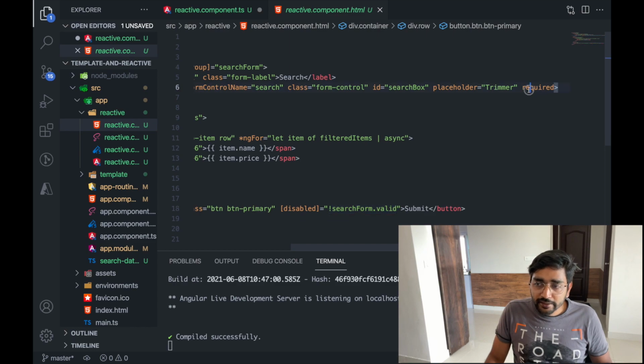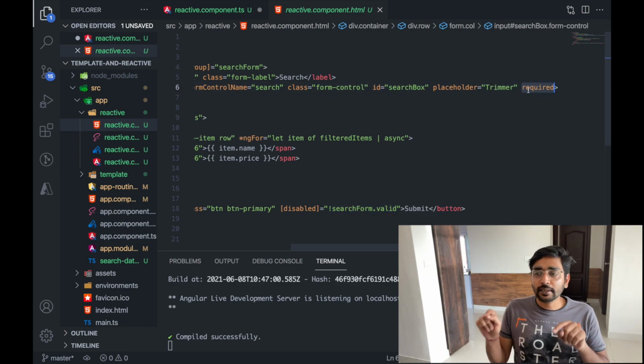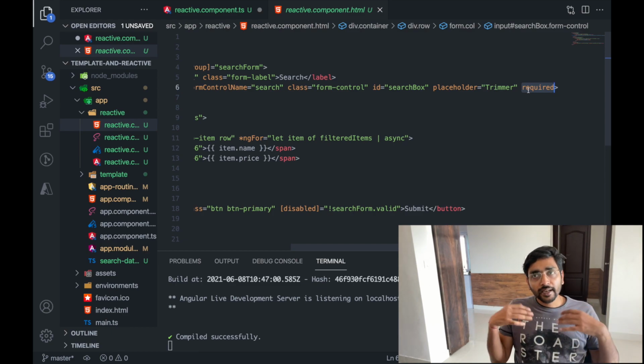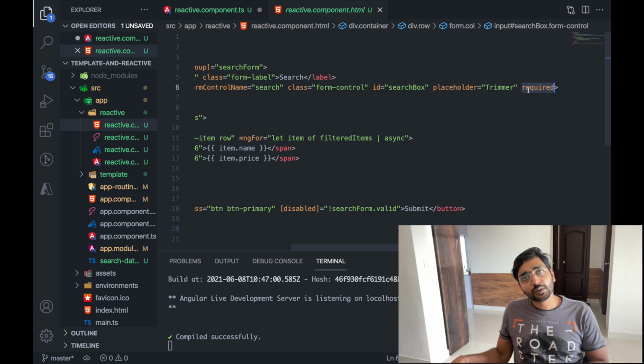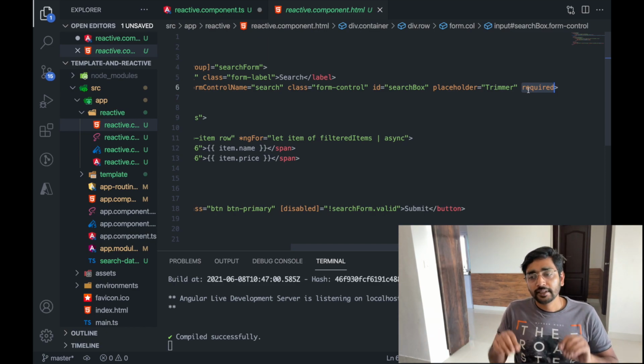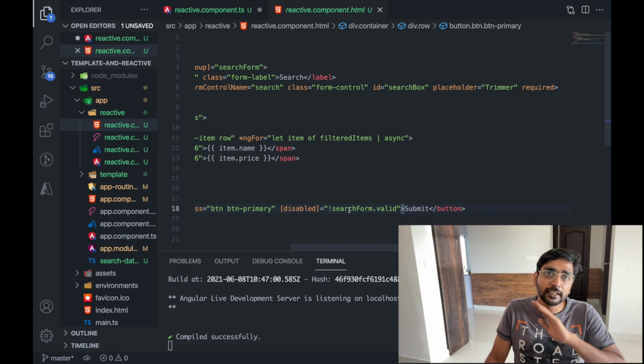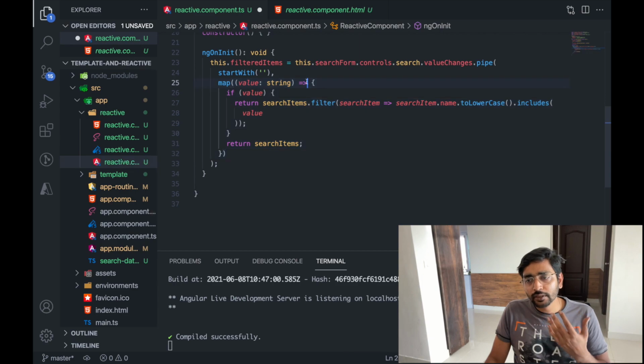This required attribute which you wrote in the template, in the HTML part of it, is taken up by Angular, and it understands that some text is required in this input box. Only then will it make the form valid, otherwise it will keep the form invalid. There are a lot of things to work with in reactive forms.